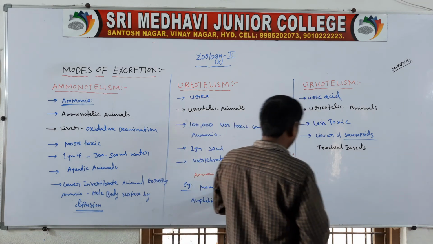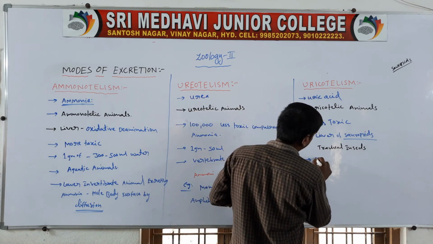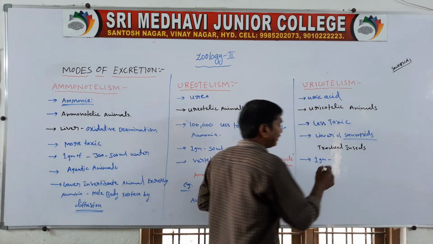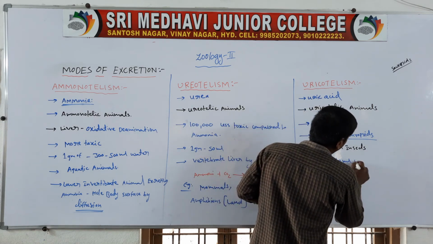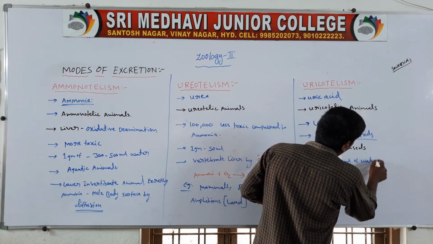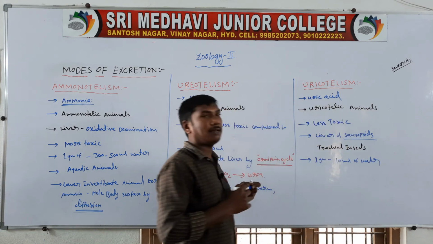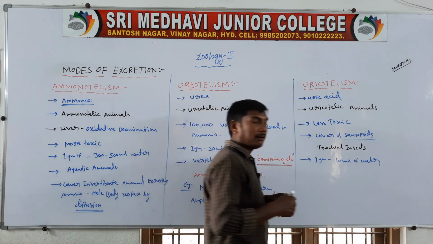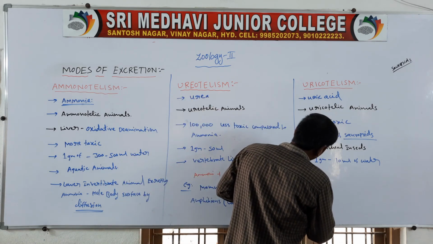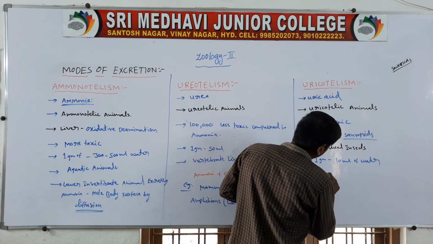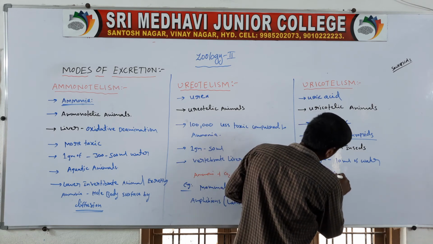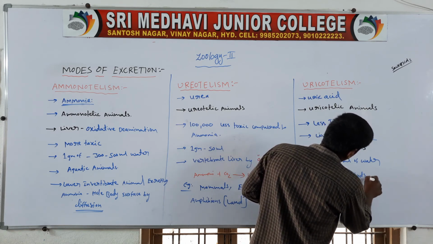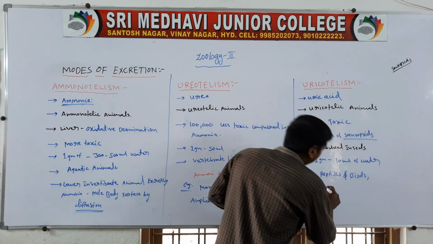Next, excretion of 1 gram of uric acid causes a loss of only 10 ml of water. Examples of uricotelic organisms are reptiles, birds, and tracheal insects.